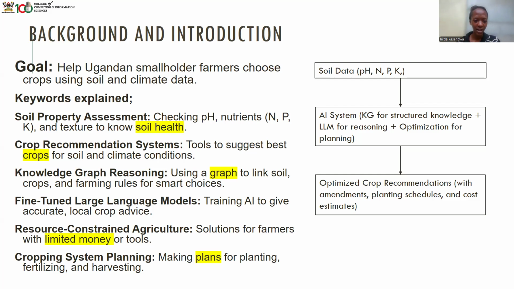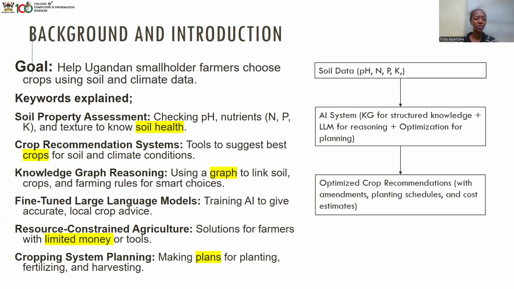properties. Our keywords are soil property assessment, which is checking for pH, nutrients like NPK. There is the texture. We have the organic matter content. Then the other keyword is crop recommendation systems, and these are tools to suggest best crops for soil and climate conditions. These are AI tools.